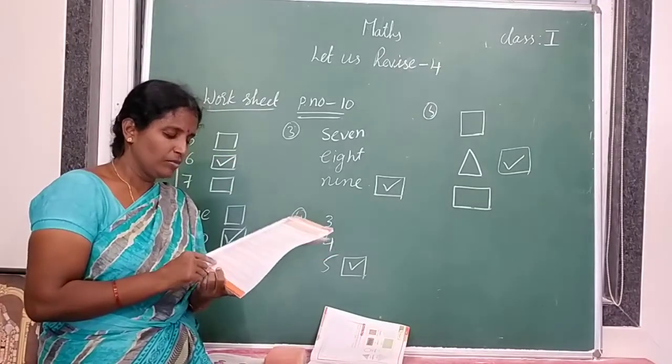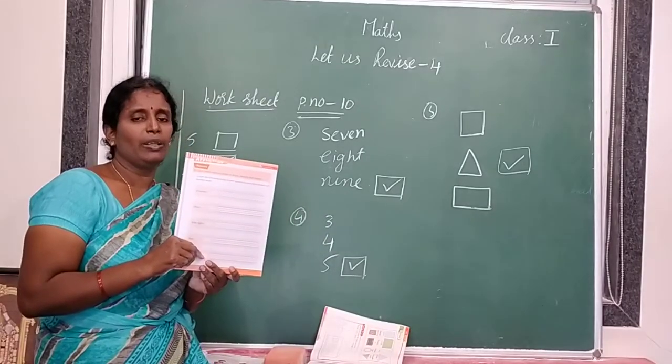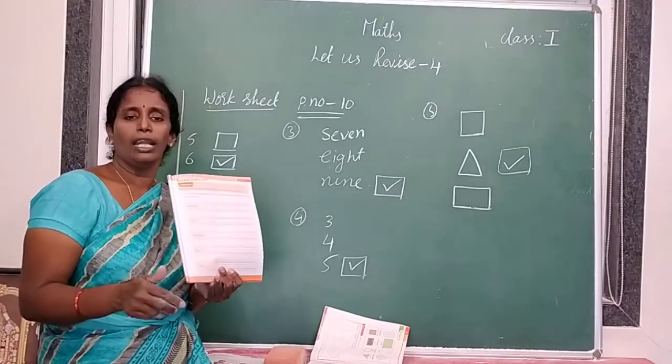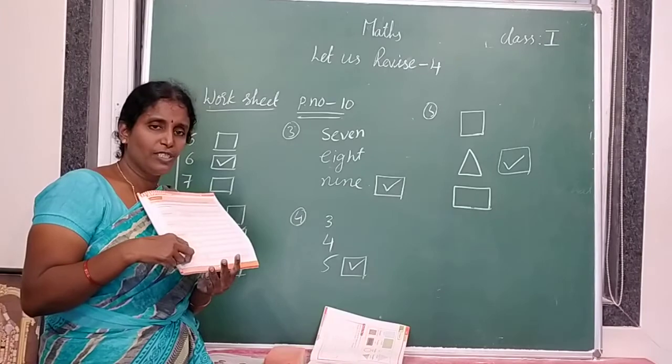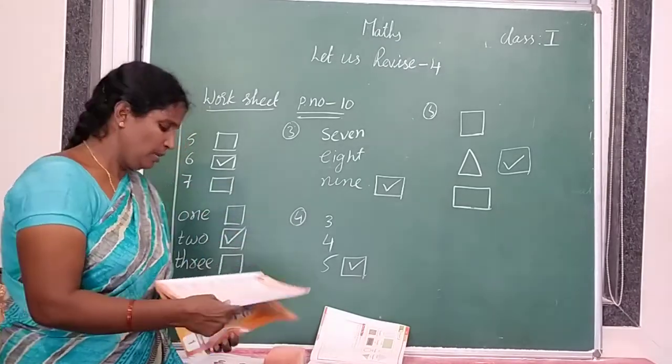Next, chairs. Chairs will be there now in each and every house. So count the number of chairs, either big or small. So count the total number of chairs and write here the number name. Okay. Next, turn the paper.